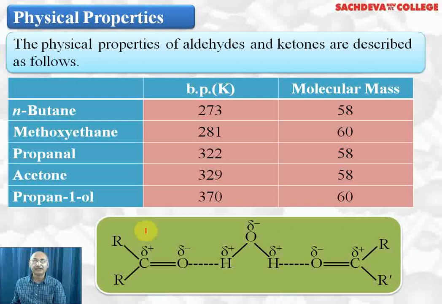If we move in a particular homologous series of aldehydes or ketones, boiling point increases with the increase in carbon atoms because surface area increases, van der Waals force of attraction increases, and therefore boiling point increases. Same happens in ketones with the increase in molecular weight. But branched chain aldehydes and ketones have lower boiling point as compared to straight chain ones because they try to acquire spherical shape, which has minimum surface area, minimum van der Waals force of attraction and minimum boiling point.